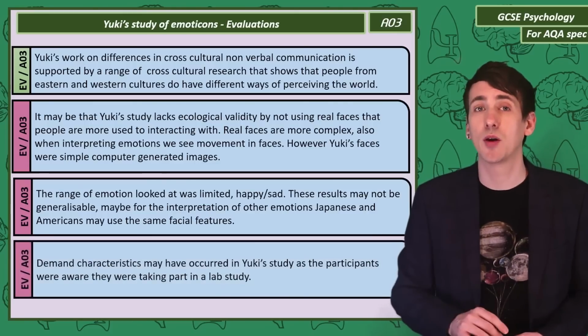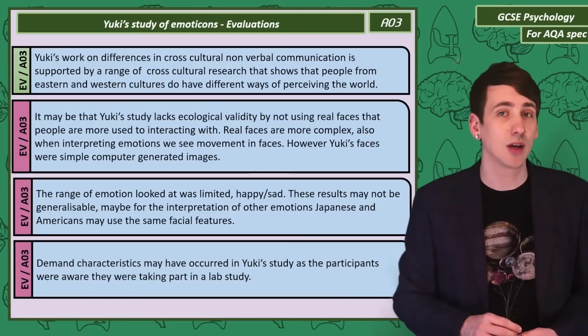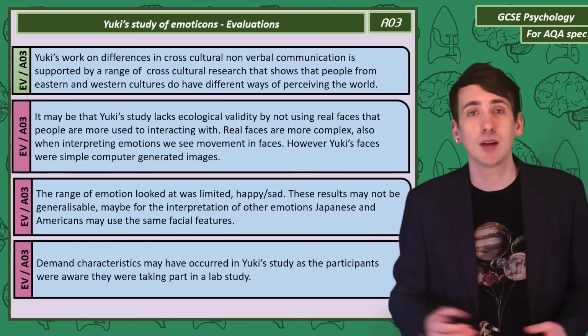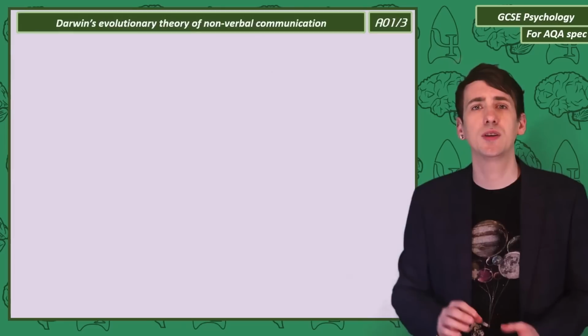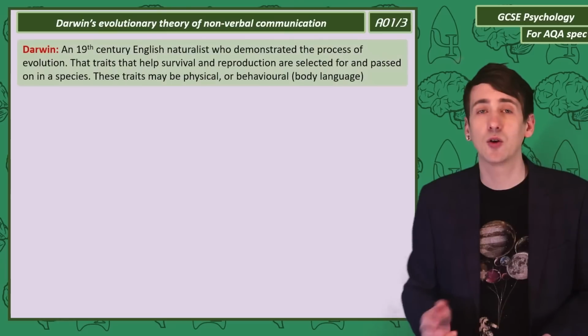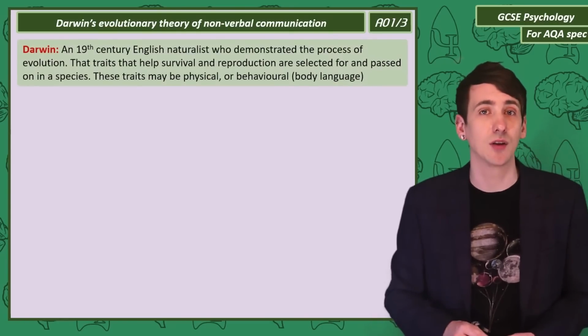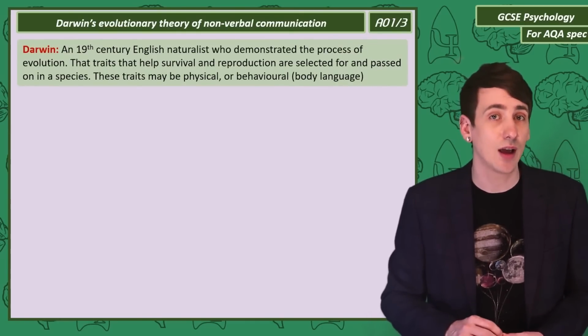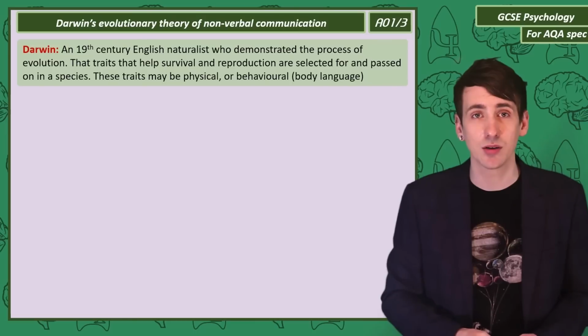We also need to consider the possibility of demand characteristics. The participants were aware they were taking part in a lab study, or might have guessed the aims of the study and altered their behaviour. So to finish on body language, we'll consider why we've evolved to have body language at all. Of course, in any discussion of evolution, we should start with Darwin, the 19th century naturalist who argued that traits that help with survival are selected for and then passed on to the next generation.